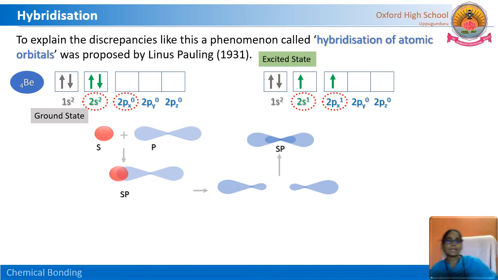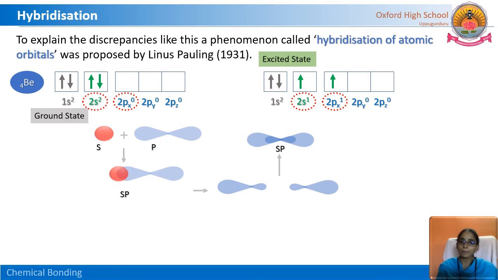Got it? In the excited state, of course, two unpaired electrons are there, but they are not as such participating in the chemical reaction. Before participating in chemical bonding, they reshuffle and redistribute their electrons.